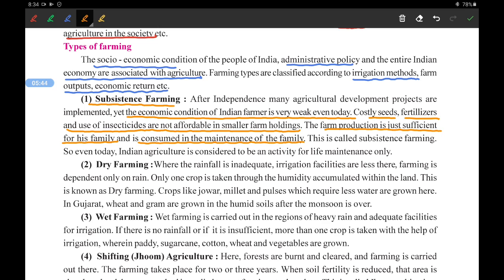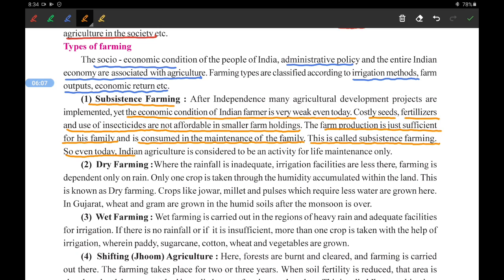So the production from the farm is consumed by the family only. Thus, this is called subsistence farming, because it helps to sustain that particular family.